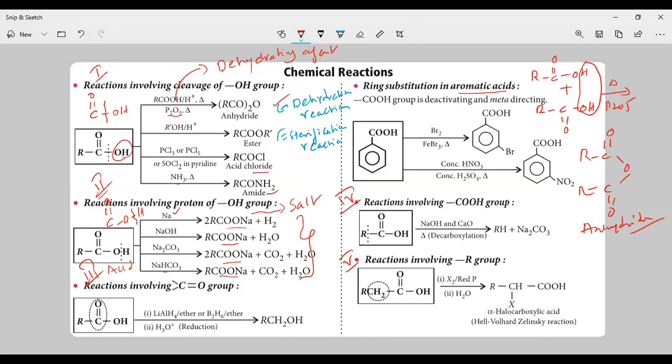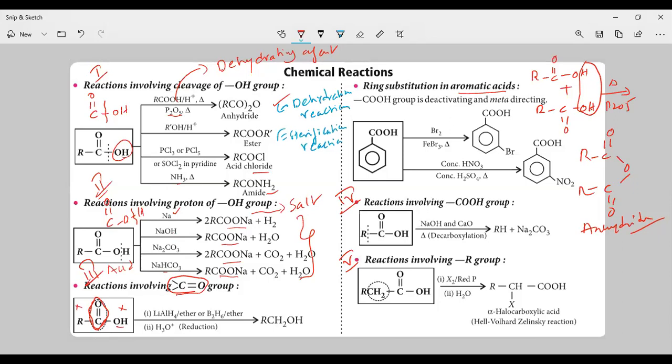Next, let us discuss the third type of reactions which carboxylic acid will undergo. Reactions involving the C double bond O group. That means in carboxylic acid, only the C double bond O group is involved in the reaction, but not OH and not alkyl.